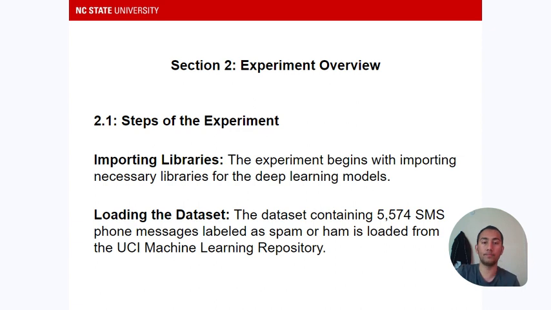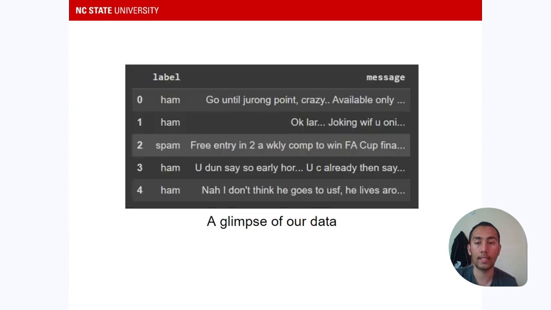Okay, so after importing the libraries, for example, it includes TensorFlow, scikit-learn, NumPy, pandas. We'll be loading the dataset. The dataset is obtained from the UCI machine learning repository, which has around 5,574 rows. This is how the dataset looks, a short glimpse of the dataset. So for spam, you can see, free entry in a two weekly competition.